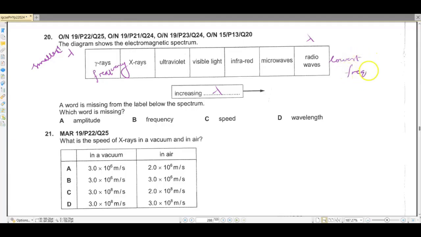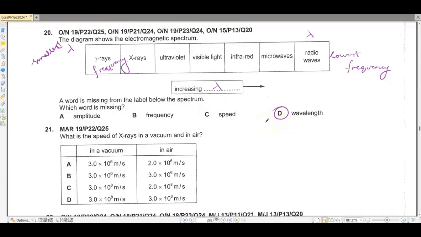So if something is increasing in this direction, with radio waves here and gamma rays here, it's going to be wavelength, which is option D.